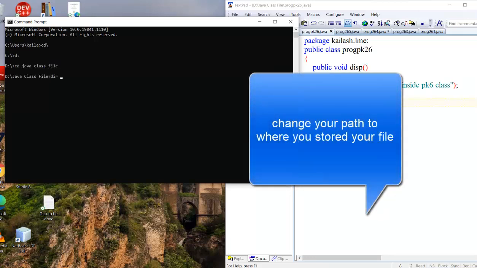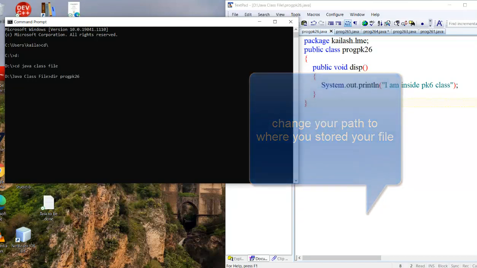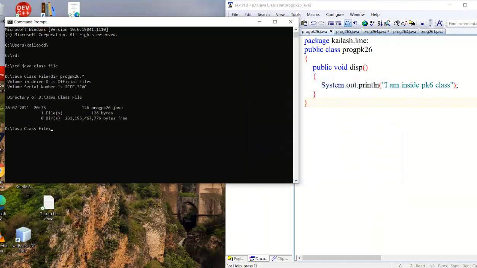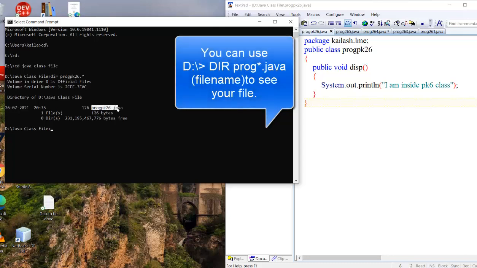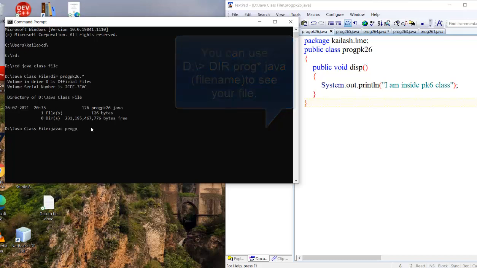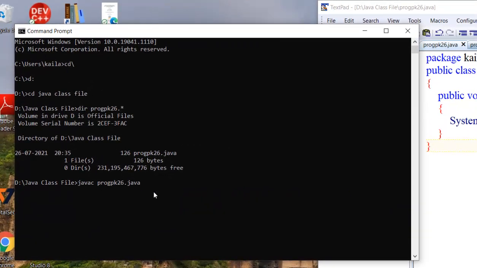See, dir program pk26. See, this is my program, present under the java class file. Now compile this file. javac program pk26.java. Generally we are compiling like this, but we should not do it like this. For creating this package we must specify -d here. What is -d? See the Java specification.